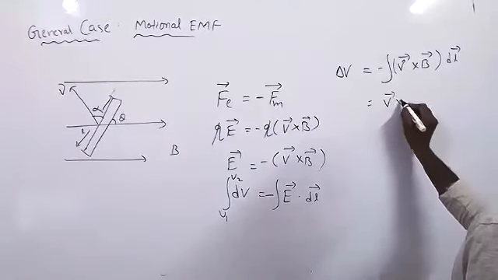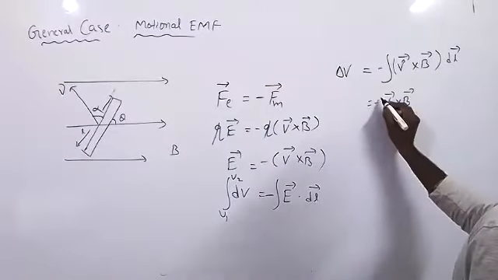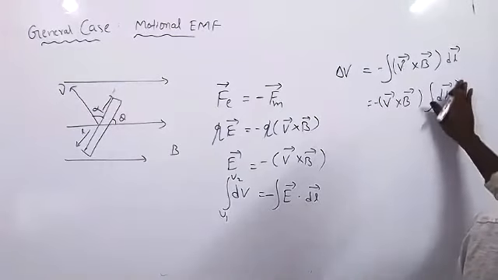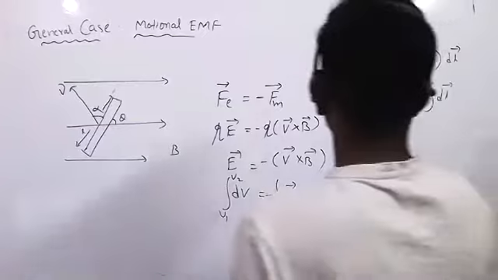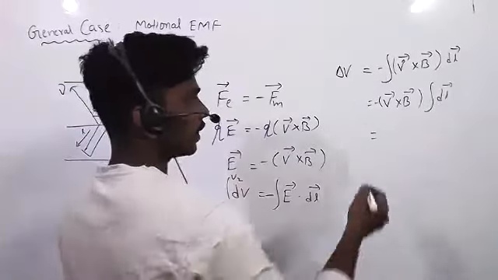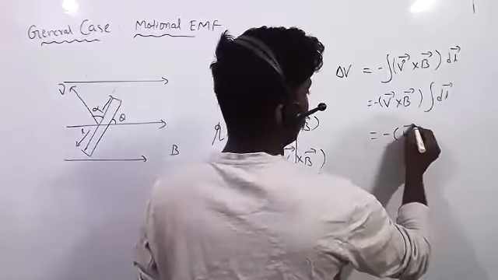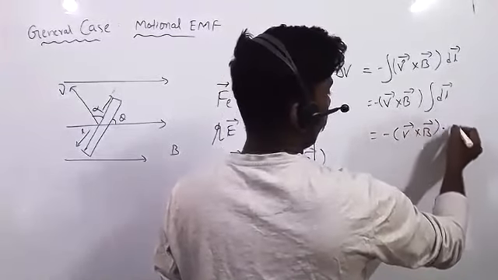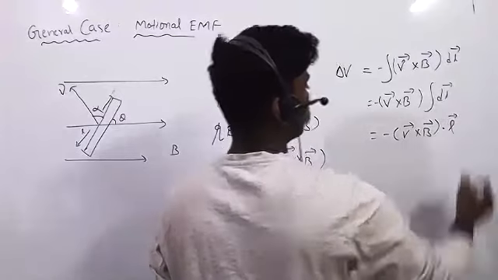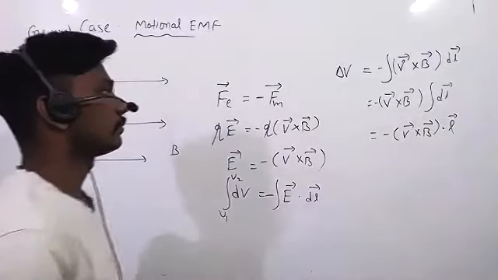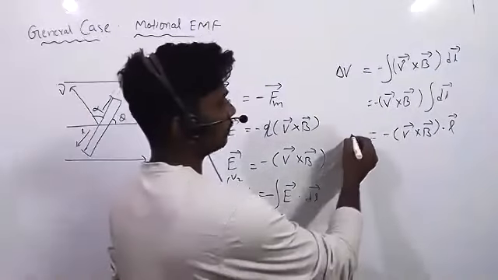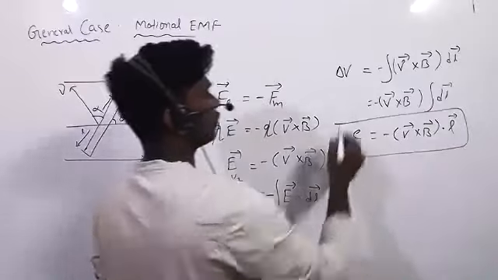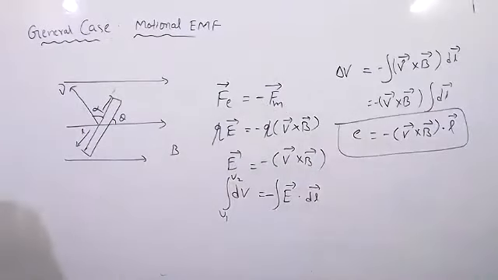Here V is potential on one side and velocity on the other, and dl bar. So take V bar cross B bar out of the integration of dl bar. That gives V bar cross B bar dot L bar. That is nothing but the EMF, or potential difference. Clear?